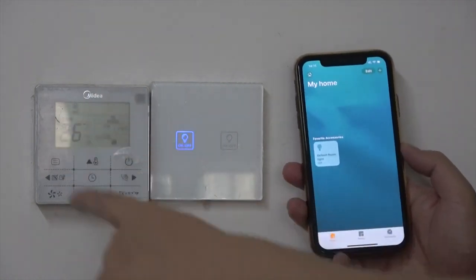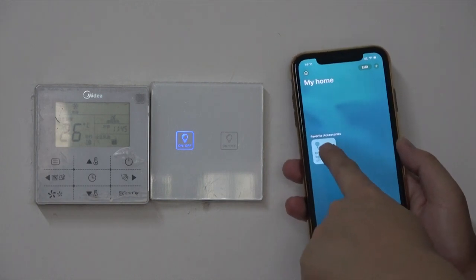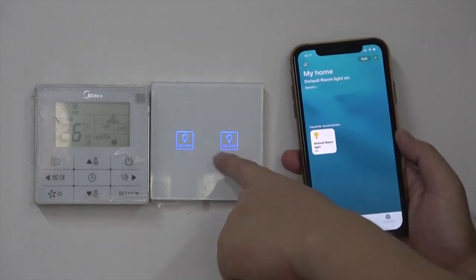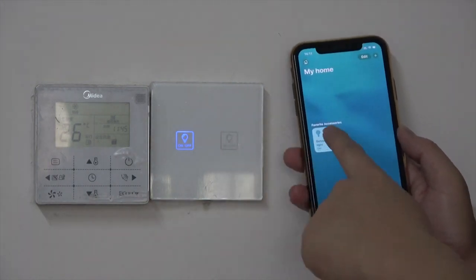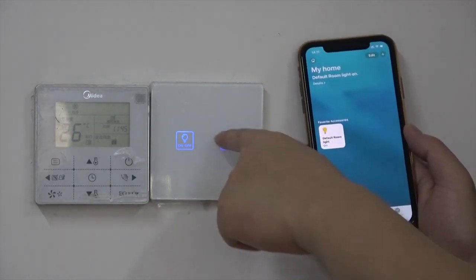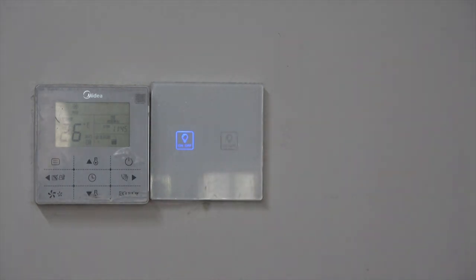This is the air condition, and this is our light that we have installed. We just press HomeKit on, it will be on, and we press off, and it will be off. So we can send the on signal to them and send the off signal to them. It's very easy to understand.